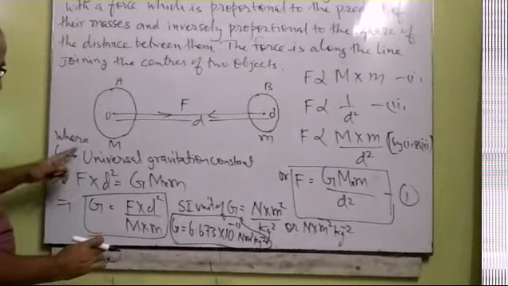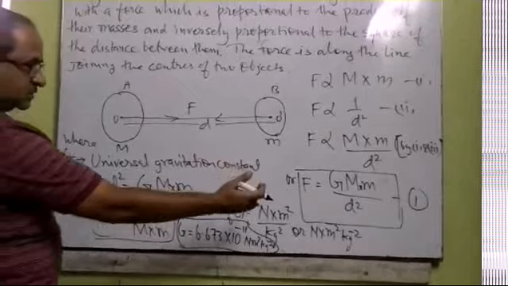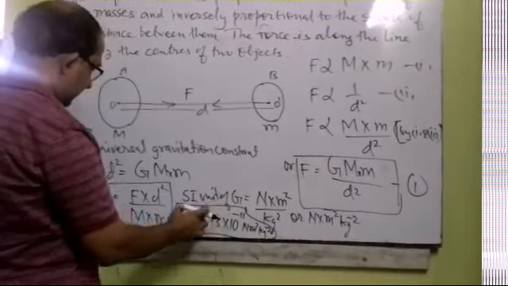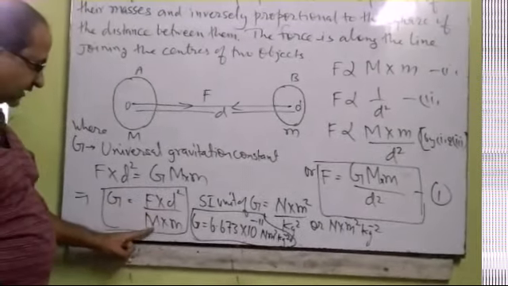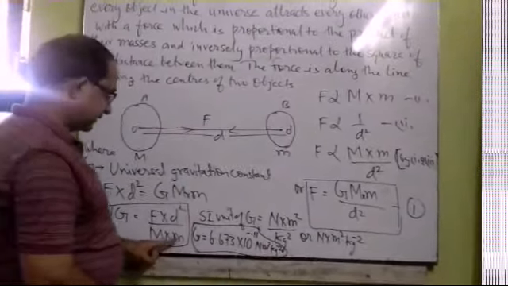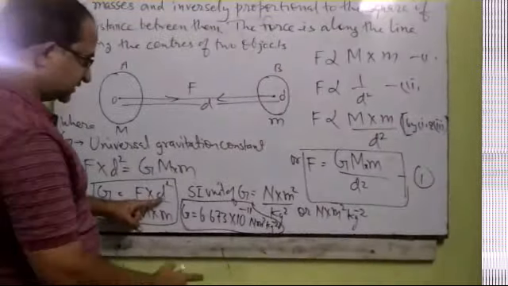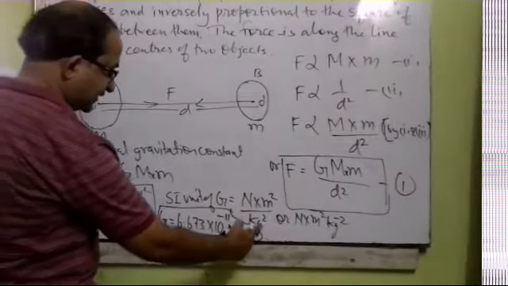Now what is G? First of all, it is called the universal gravitational constant. It is the constant of proportionality which we have derived here. The unit of G can be found with the help of this formula, G is equal to F into d square upon M into small m, where the unit of force is Newton, the unit of distance square is meter square, and the denominator is kg into kg, meaning kg square.